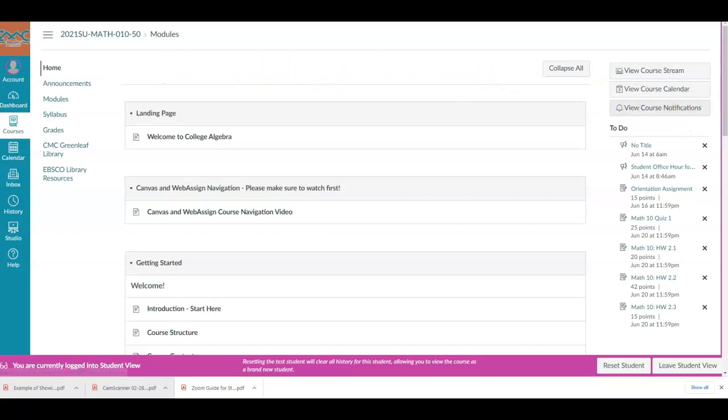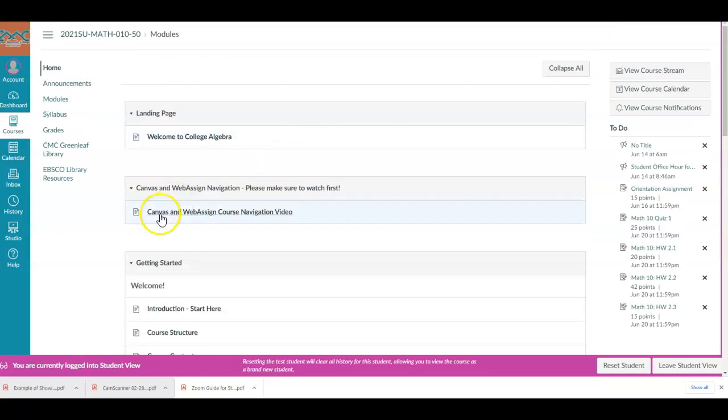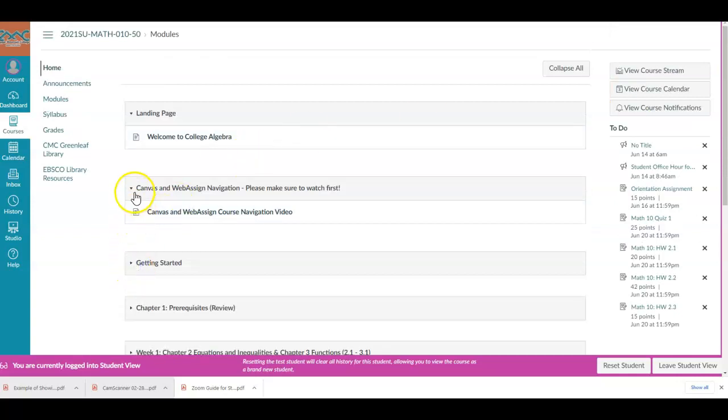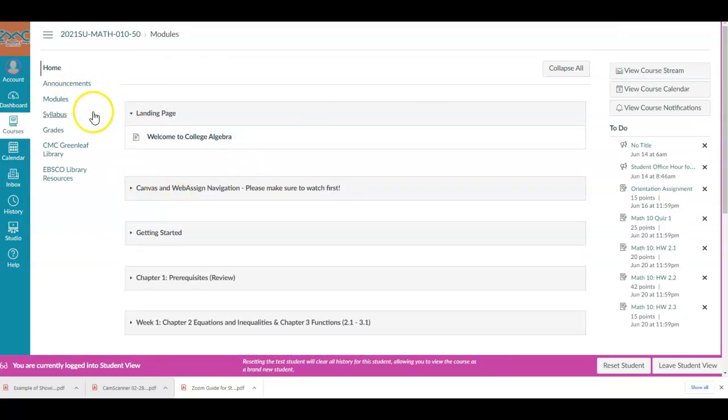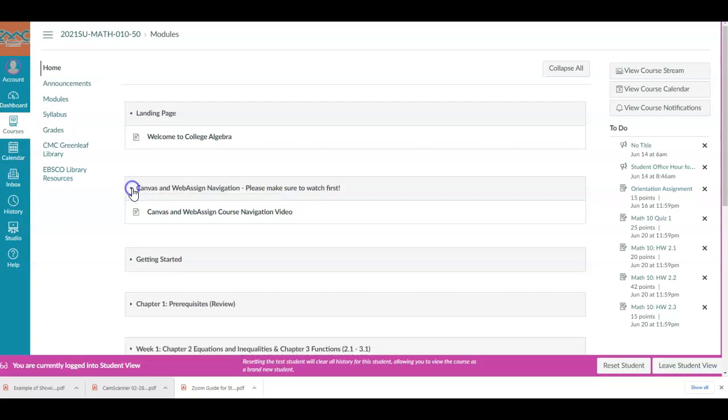I just want to quickly go through a rundown of looking at Canvas here. So you have your landing page. This is just a welcome to college algebra. And then here is the Canvas and WebAssign course navigation video that I sent out to you. Make sure that you take a look at that, so it explains how to use Canvas and also WebAssign for your exercises.